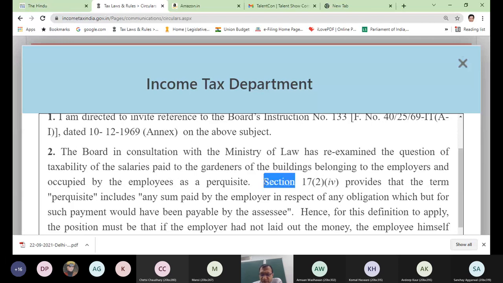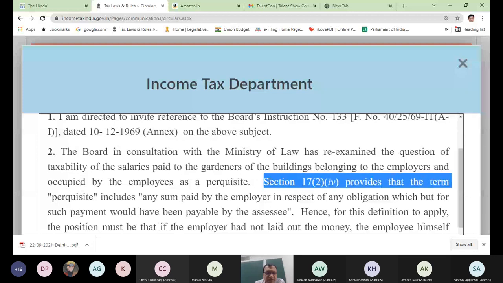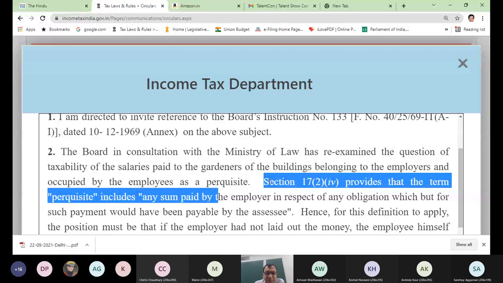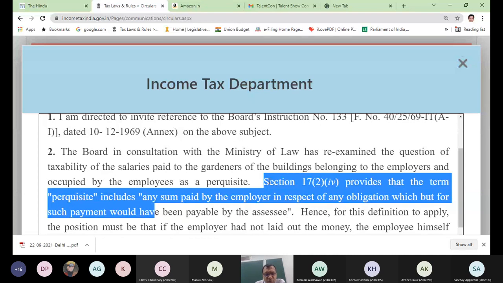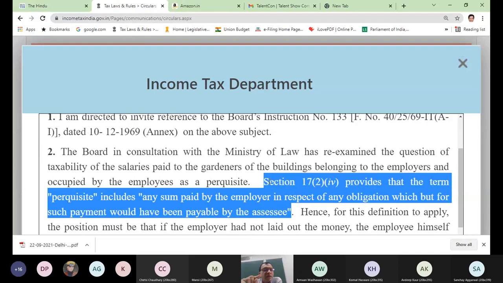Section 17 clause 4 provides that the term perquisite includes any sum paid by the employer in respect of any obligation which, but for such payment, would have been payable by the assessee. So it is nothing but employee obligation met by employer.